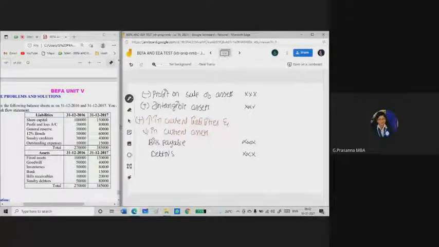Next, you need to deduct. What you need to deduct here? Minus decrease in current liabilities and increase in current assets. So you need to deduct decrease in current liabilities and increase in current assets.